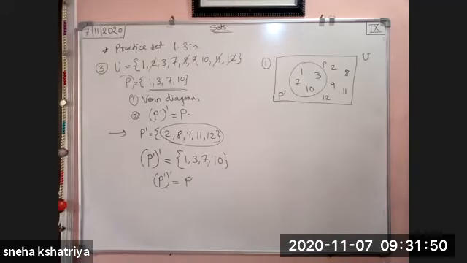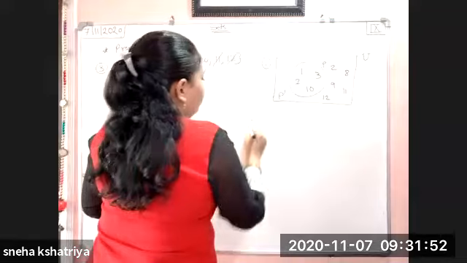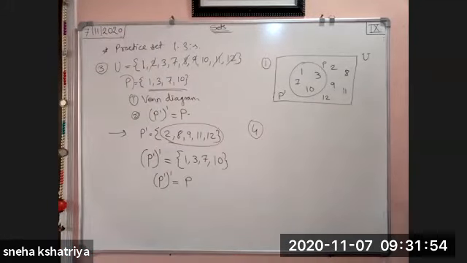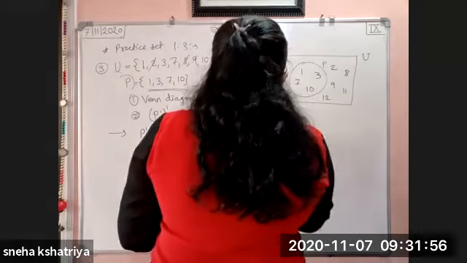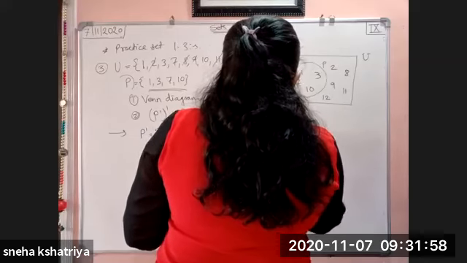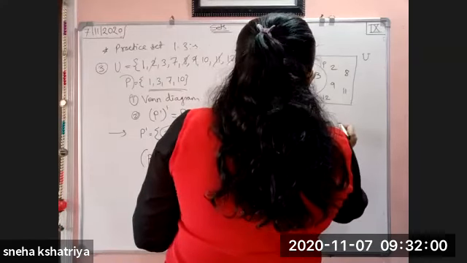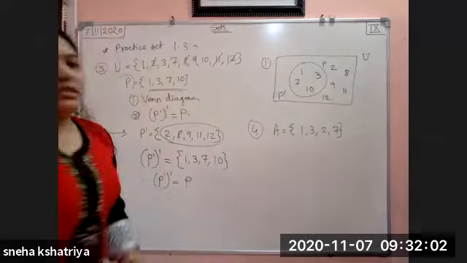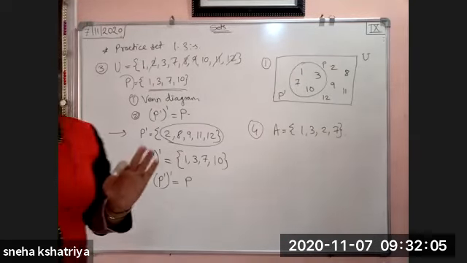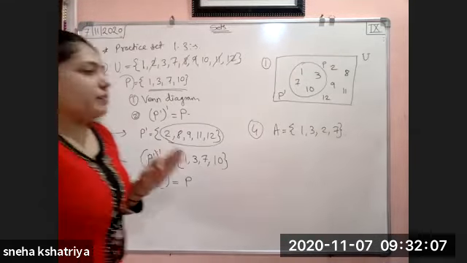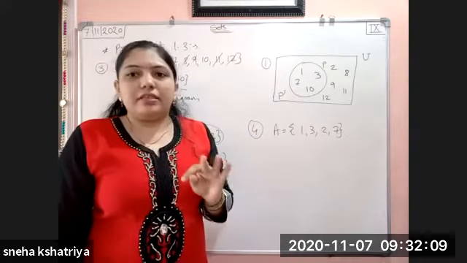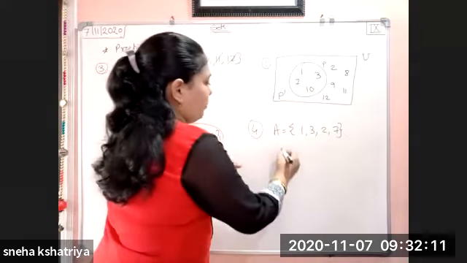Next, question number 4. Question number 4 says that A is equal to {1, 3, 2, 7}. Then write any 3 subsets of A. Any 3 subsets of A you have to write. It is very easy. You can write down any 3 subsets of A, whatever you want to write.